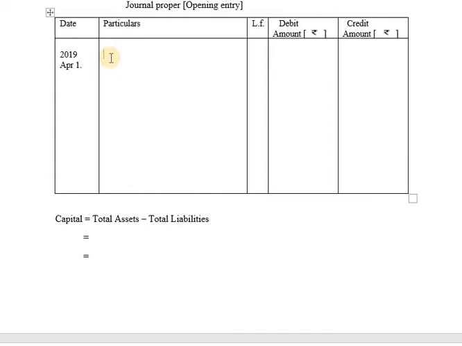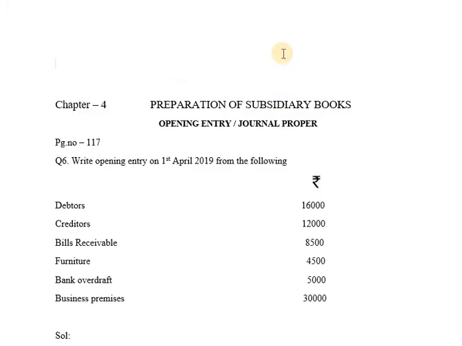So here you will be writing it as debtors account debit. It is given as 16,000. So 16,000 will be recorded on debit side. After debtors we have creditors. Creditors is among those 5 names, so it will be recorded on credit side. So for time being, keep creditors aside. First we'll be writing all the names which are to be recorded on debit side.